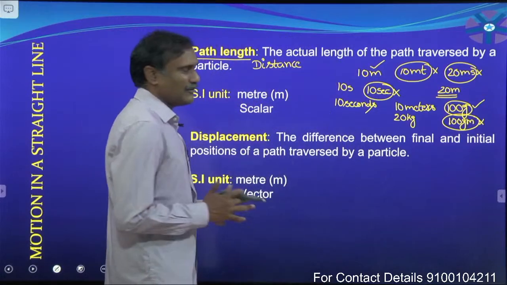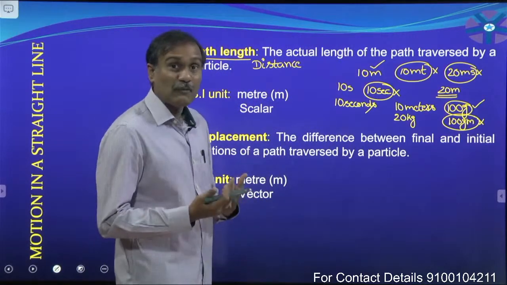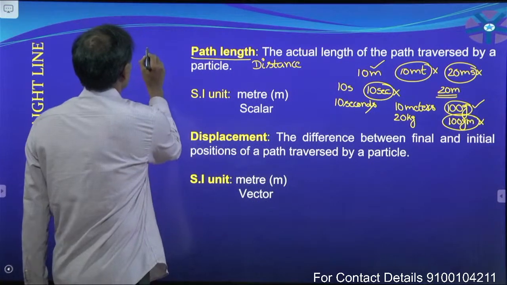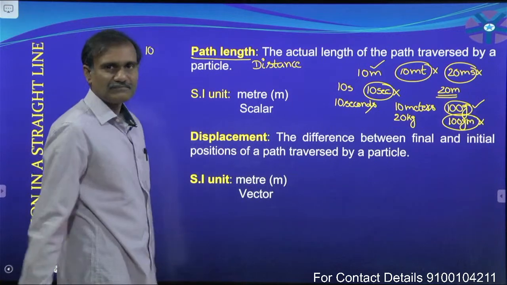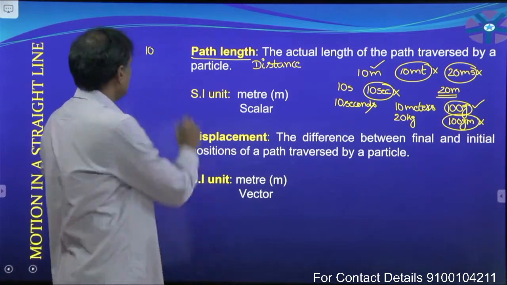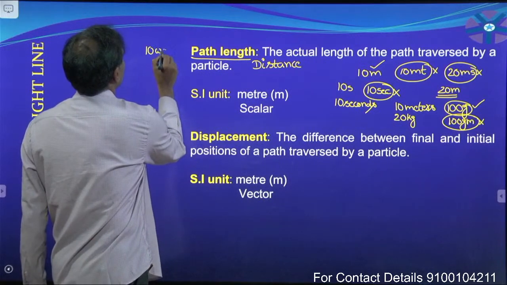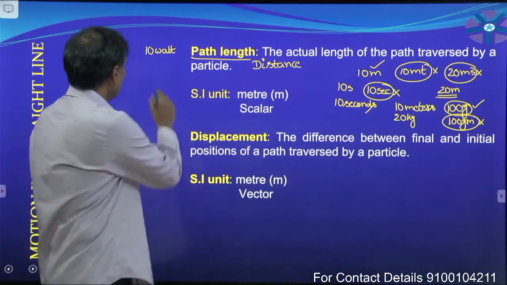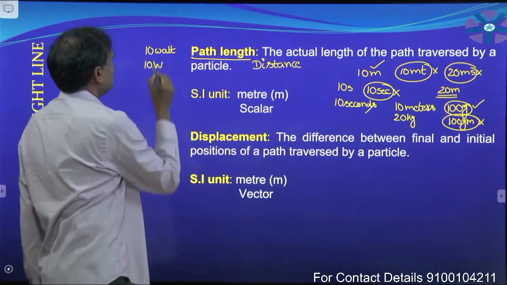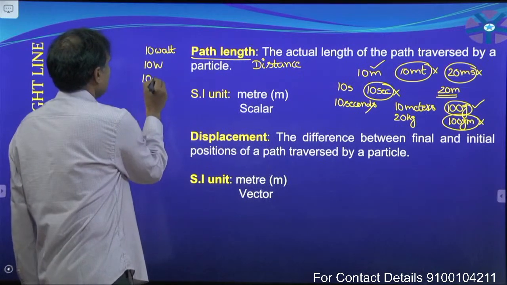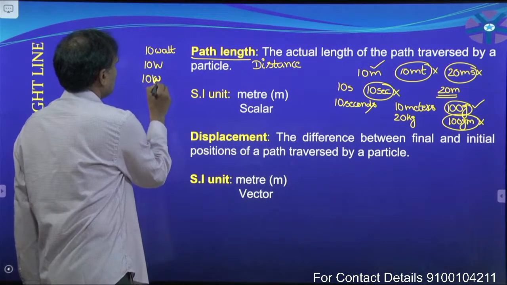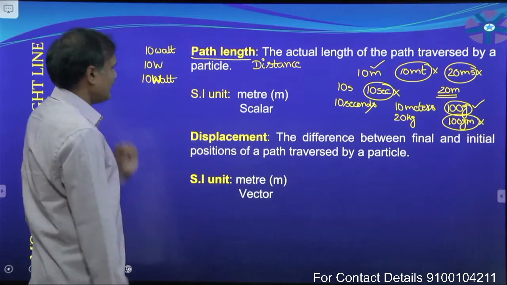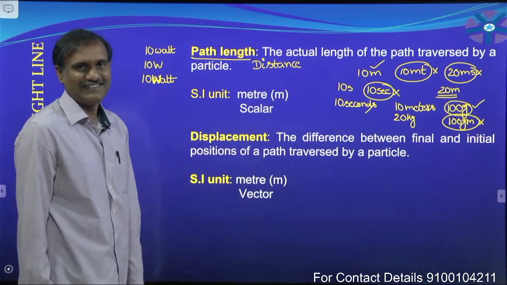Okay. Now, power of a motor. Tell me what is the unit of power? Power of motor is equal to 10 watt. Now, how to represent it? I want to write it in this manner, 10 watt, or 10 capital W, or 10 capital W A T T. In these three, which is the correct one?